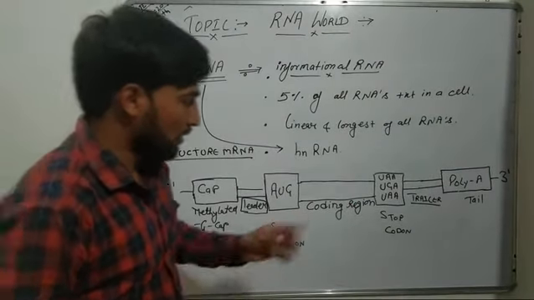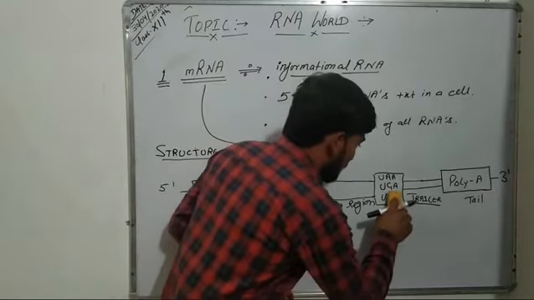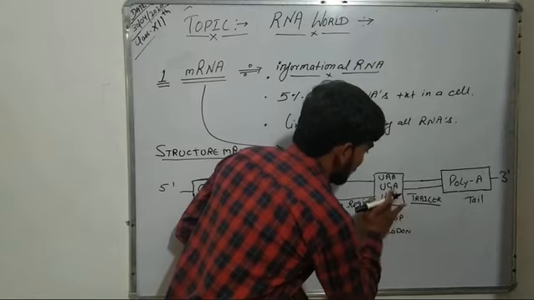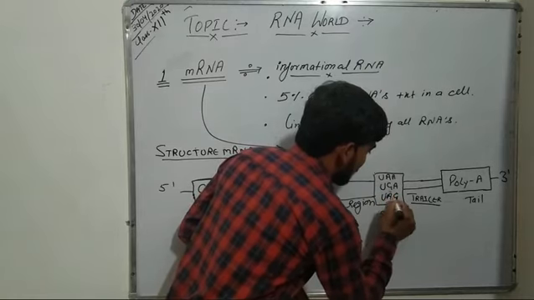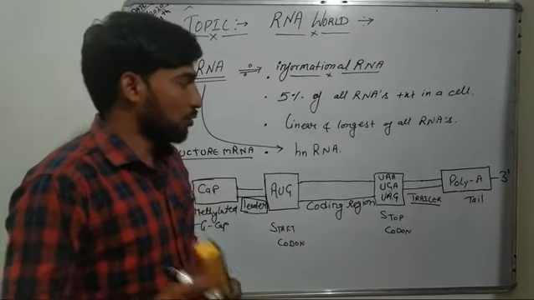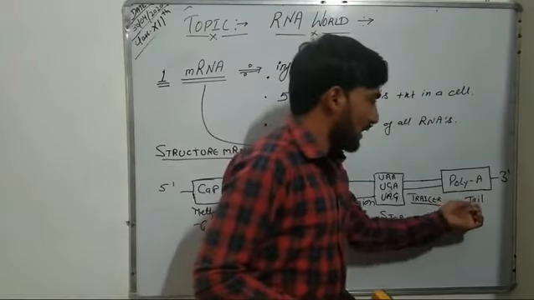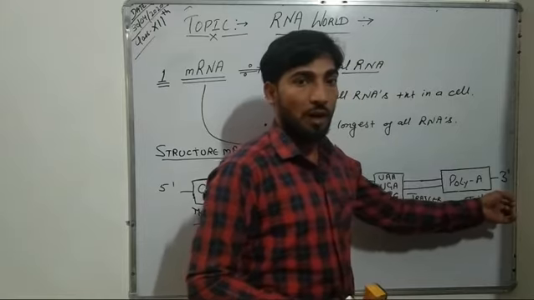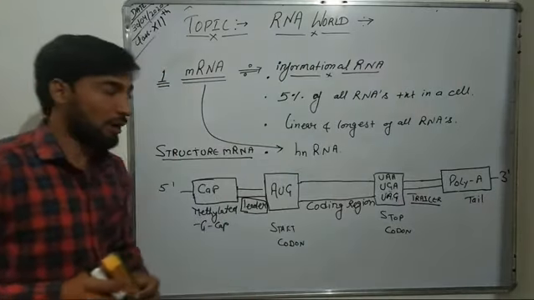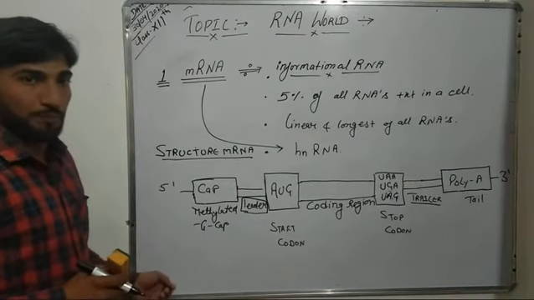Sorry, we had a mistake here, the stop codon is UAG. One more thing: this poly A tail present at the 3' end of mRNA helps in the attachment of mRNA to the ribosome.